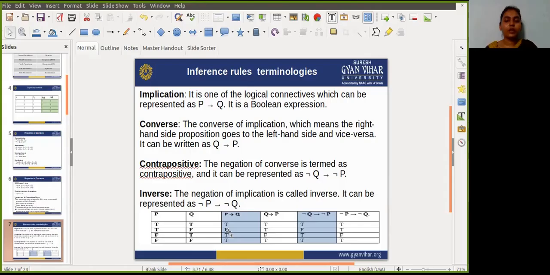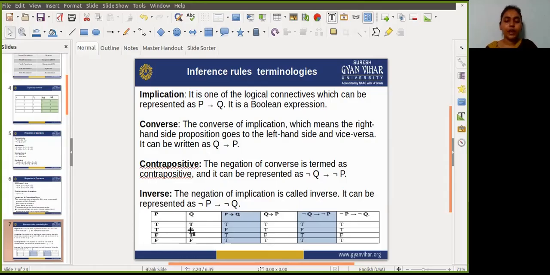Okay, next one is the converse. In the converse, again, I just took the value of Q first, and then the value of P. In the first case both values are true, so obviously the result value is true. In the second case, the value of Q is false, and the value of P is true.